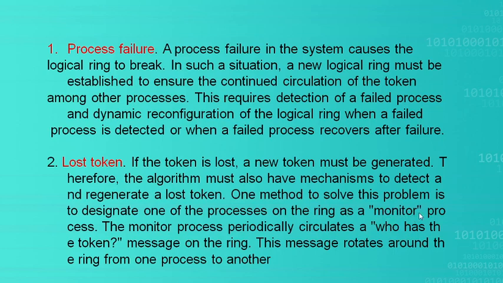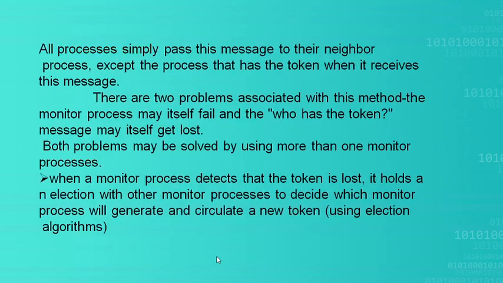Means a monitor will check periodically, it circulates a "who has the token" message. So this message will rotate around the ring from one process to another. All the processes will simply pass the message to the neighbor. When a process is actually holding the token, then it won't pass that "who has token" message to its neighbor. It keeps it with it.